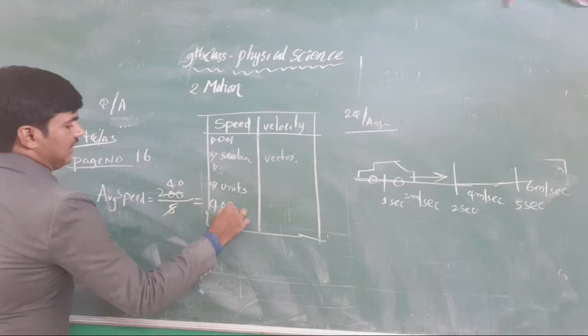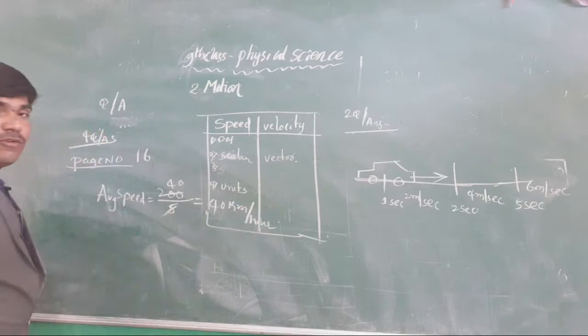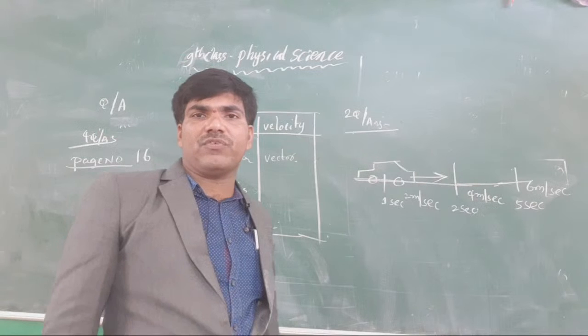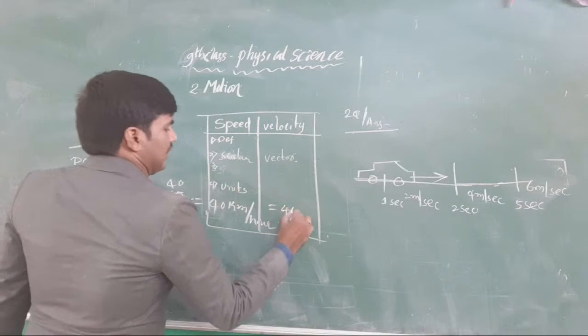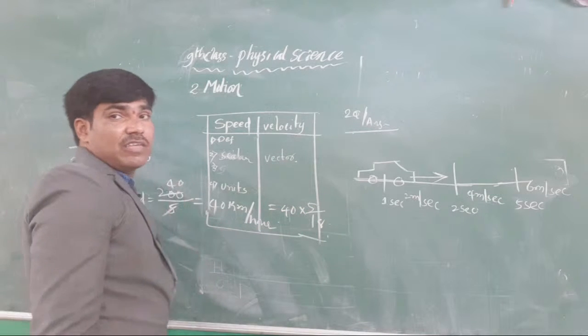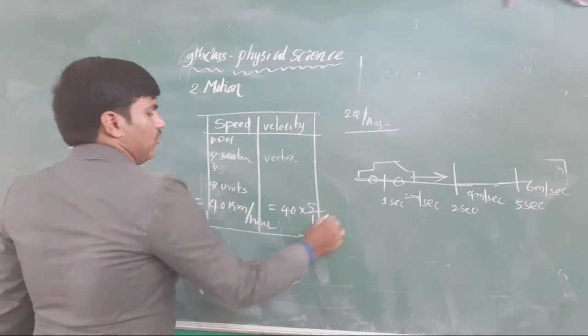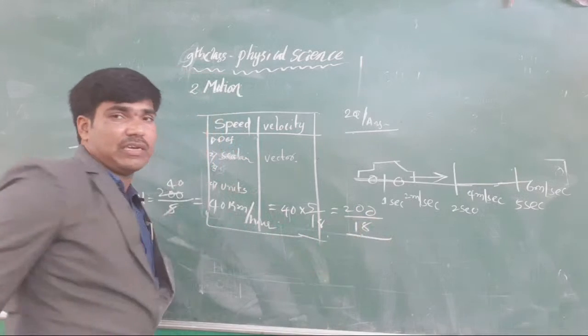Yes, 40 kilometers per hour. If you want it in meters per second, that is 40 into 5 by 18. It gives how much per meter per second? That is 200 by 18. It gives the answer in meters per second.